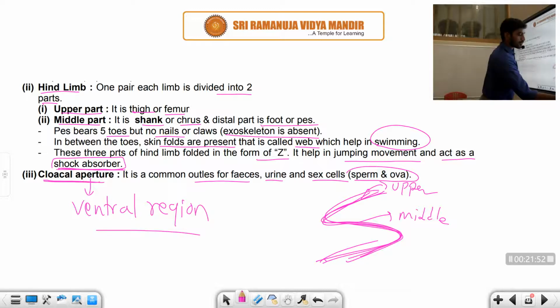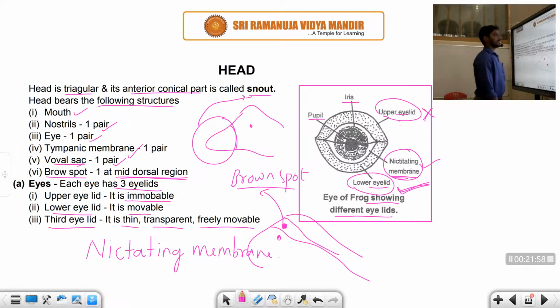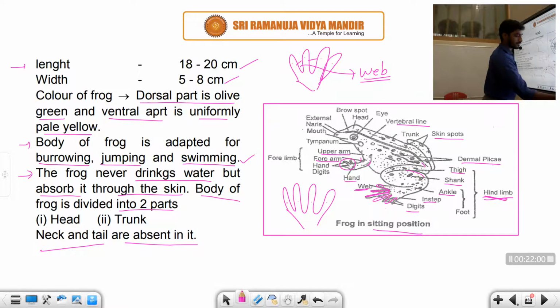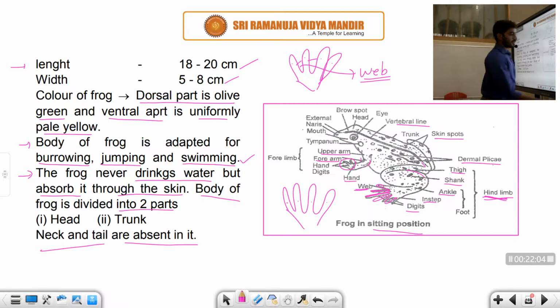Now you can see the diagram once again representing the hind limb. Here are the hind limbs.